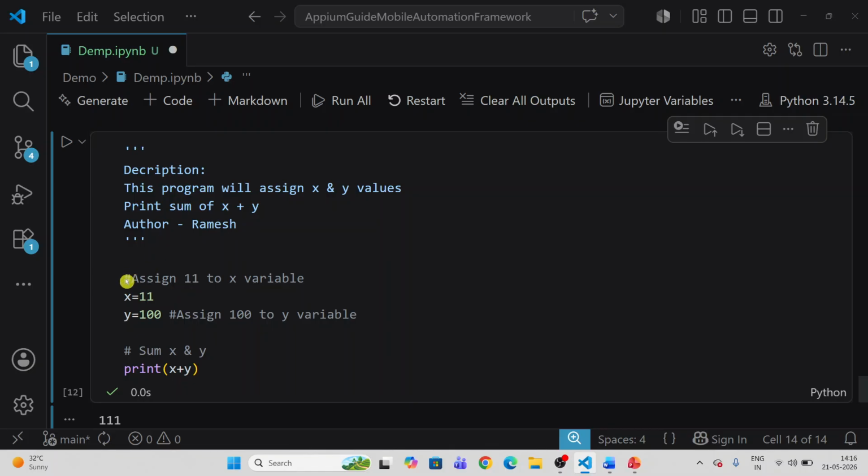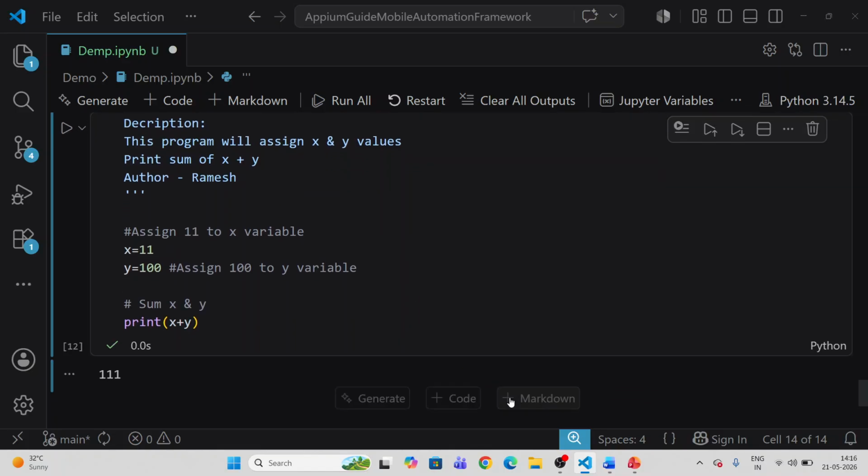For single line comment, we use a hashtag before the comment. If you want multiple lines of comment, we have to enclose the complete comment in triple quotes. Starting and ending, we have to have triple quotes. So this is the single line comment and multiple line comment.